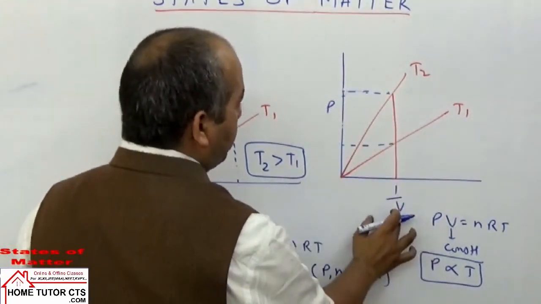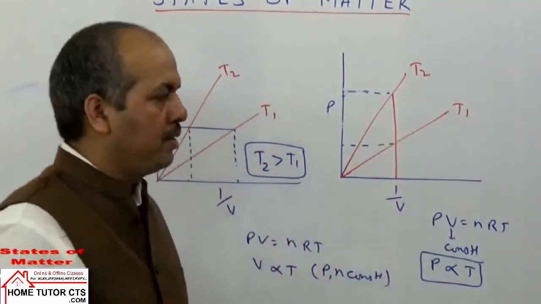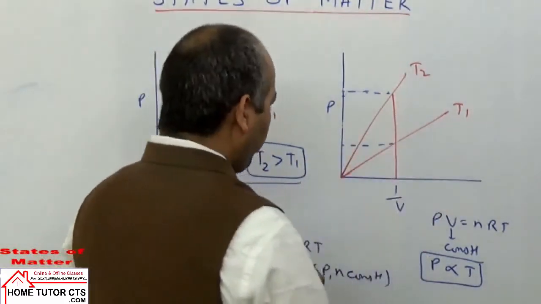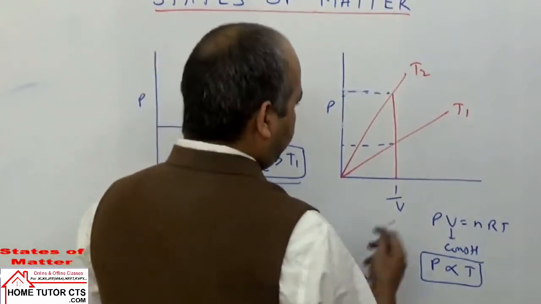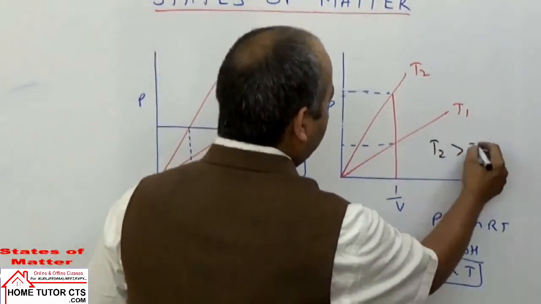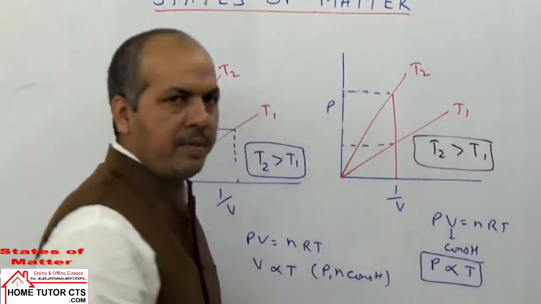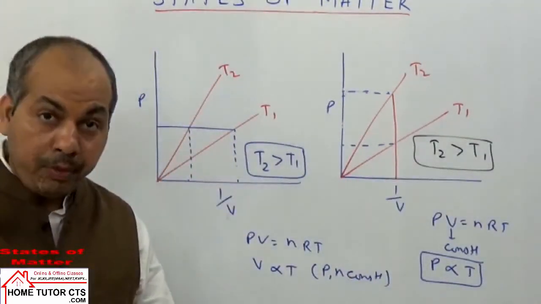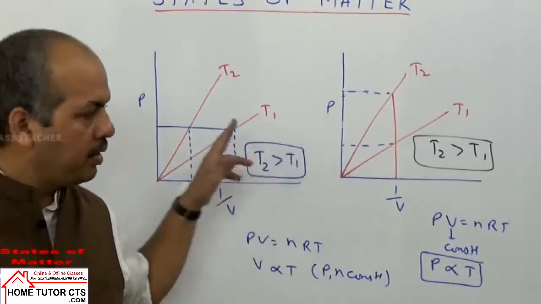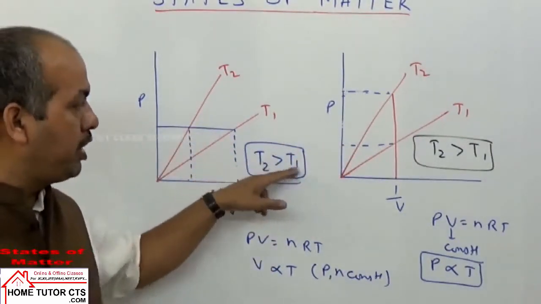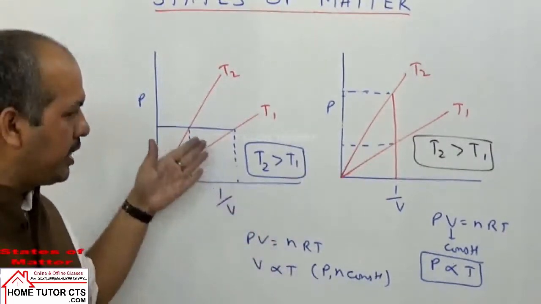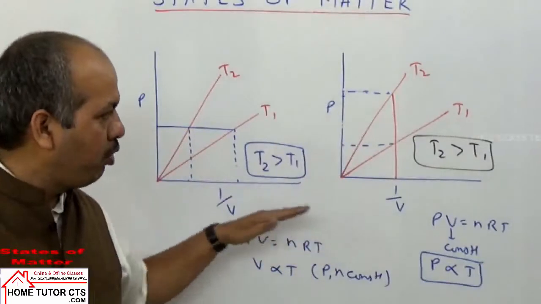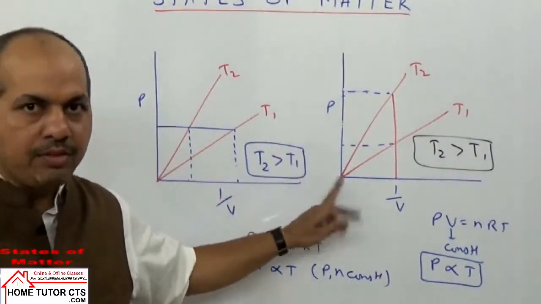Because we have taken volume constant, means 1 by V constant, which means volume is constant. In such condition, we can take from the given same graph here, T2 is more than T1. So I hope it is very simple now for you to understand the nature of graph and prediction of the property of the gases. And then value like temperature relation, we can get easily in such graph. Okay, so that's the graph taken for Boyle's law. Different points we have drawn here.